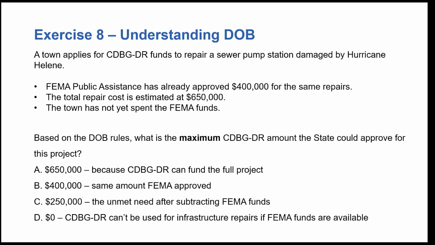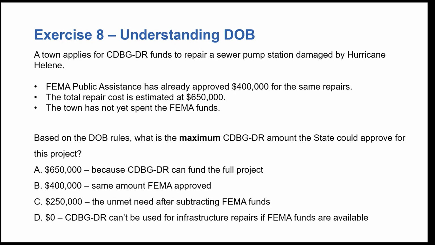Based on the DOB rules, what is the maximum CDBG-DR amount the state could approve for this project? Is it A, 650,000 because CDBG-DR can fund the full project? B, 400,000, the same amount FEMA approved? C, 250,000 unmet need after subtracting FEMA funds?